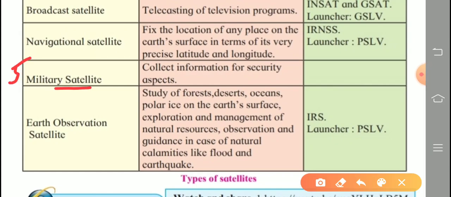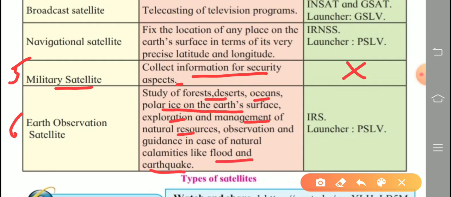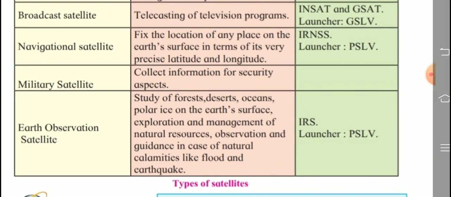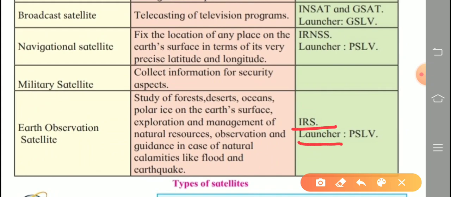Fifth one, military satellite: collects information for security aspects. Sixth one, the name is not given here: earth observation satellite. Study of forests, deserts, oceans, polar ice on the Earth's surface, exploration and management of natural resources, observation and guidance in case of natural calamities like floods and earthquakes. The Indian satellite series given here is IRS, and the launch vehicle is PSLV.